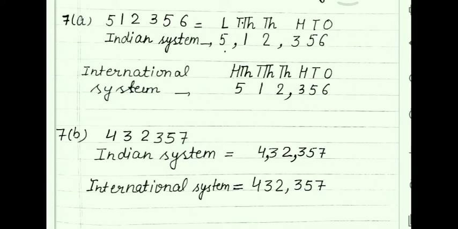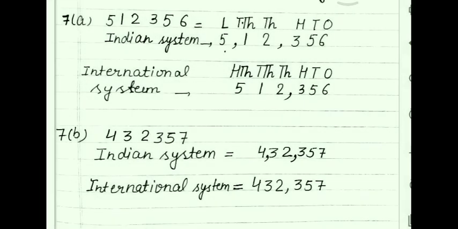See here, this one, 7th A part. 5, 1, 2, 3, 5, 6 is given. So I have arranged these numbers according to their place. At ones place 6, tens place 5, hundreds place 3, from right to left only. Then 1000 place 2, 10,000 place 1 and lakh place 5. We are writing here according to the Indian system only.